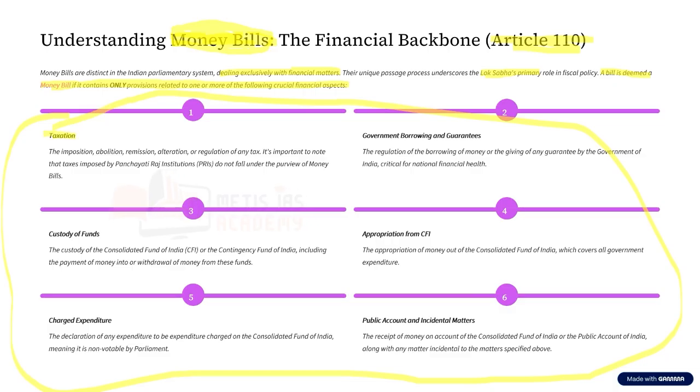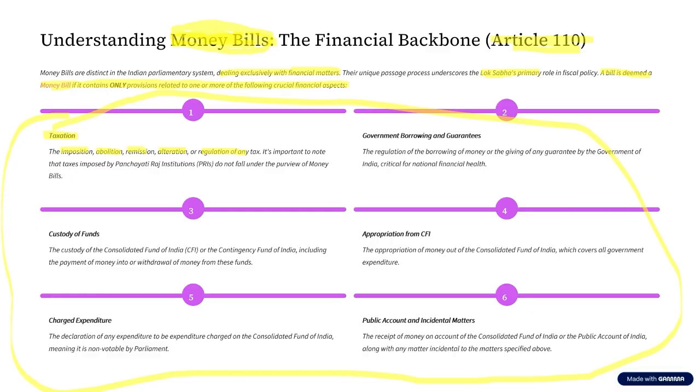The first aspect is taxation: the imposition, the abolition, the remission, that is cutting down, the alteration or regulation of any tax is what we call taxation, and it comes under money bill.